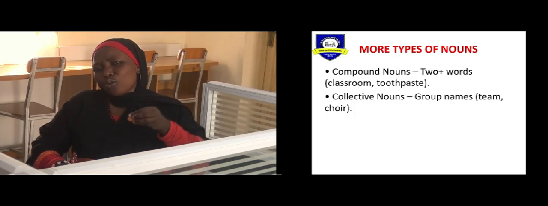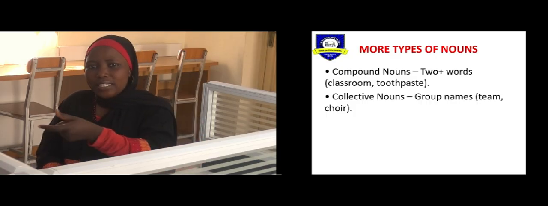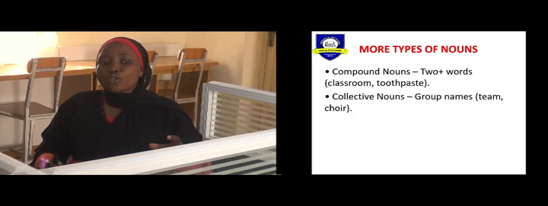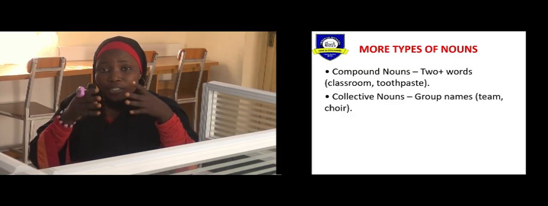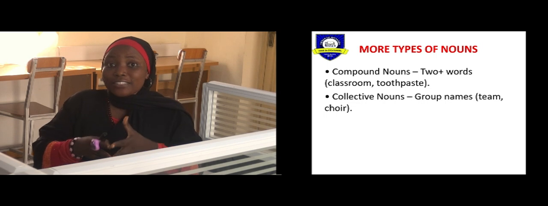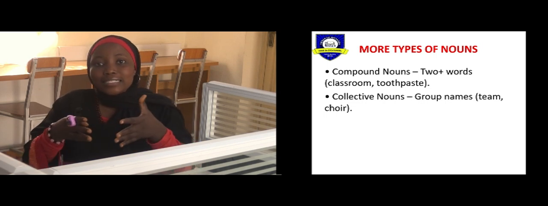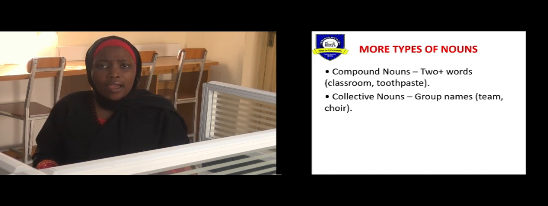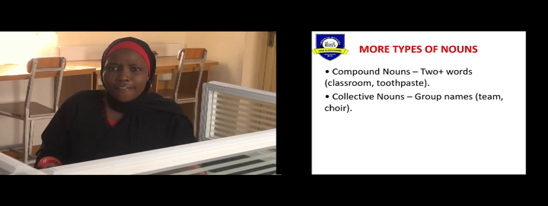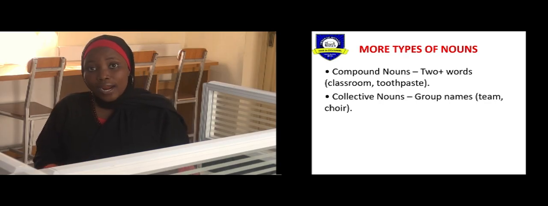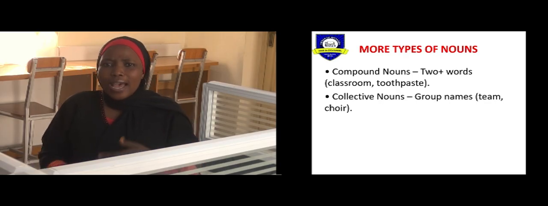But we don't want to say Mr. A, Mr. B, C, D, like that. So, since they are all coming together for a specific purpose, it means they form a group, and that is a team. We have choir for people that sing, right? Very good. We have head of cattle, right? Head of cattle, and so on.